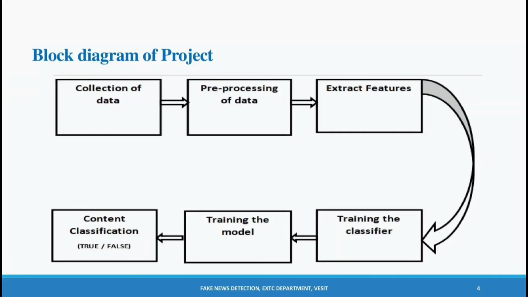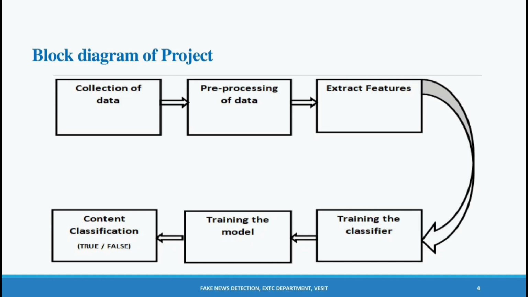This is the block diagram of our project. The first step is the collection of data. We are using the fake.csv and true.csv datasets. Then the next step is the pre-processing of data, which is the process of preparing raw data and making it suitable for a machine learning model. This includes the following steps: importing libraries and dataset, inserting ones and zeros and checking the shape of the dataset, finding missing data, merging the dataset and splitting the dataset into training and testing. For training we are using 0.8 and for testing we are using 0.2.